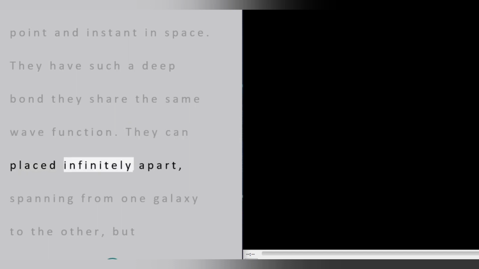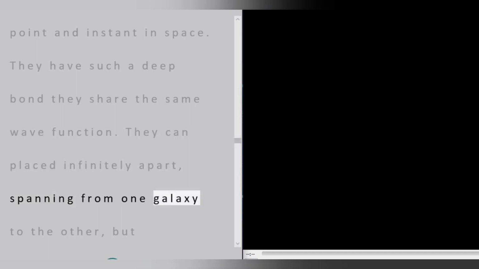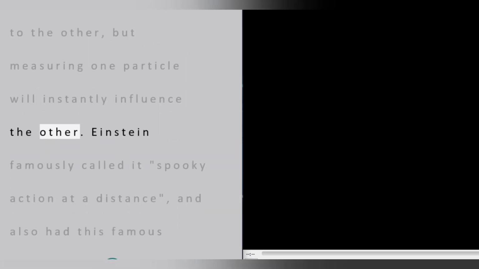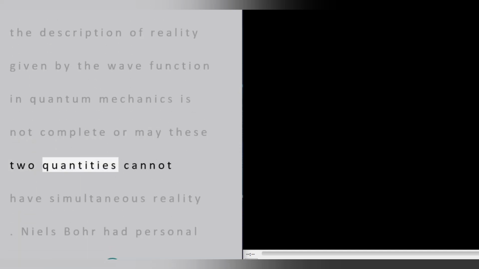They can be placed infinitely apart, spanning from one galaxy to the other, but measuring one particle will instantly influence the other. Einstein famously called it spooky action at a distance, and also had this famous remark on quantum mechanics: God does not play dice. He concluded in his paper with his colleagues, then either the description of reality given by the wave function in quantum mechanics is not complete, or these two quantities cannot have simultaneous reality.